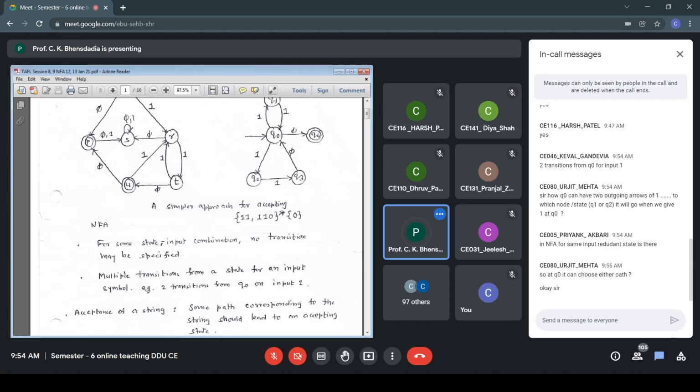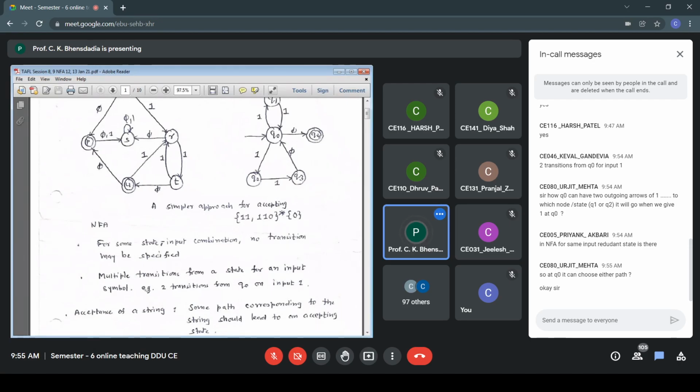Some path corresponding to the string should lead to an accepting state. If one path doesn't lead to an accepting state, you can't stop. You can't declare that the string is rejected. You have to try out the next path if it is available. If that fails, try out another path. Till you get one correct path, you have to try out. And in case you don't get any correct path after trying out all the possibilities, then you declare that the string is rejected.